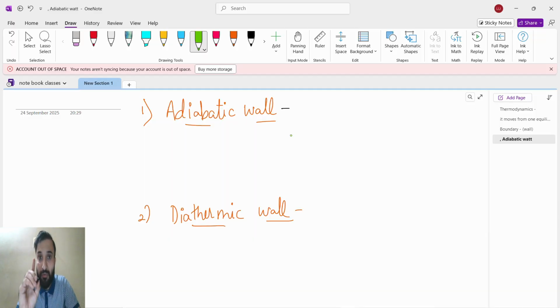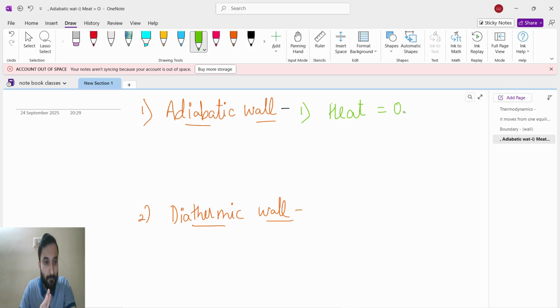Okay, adiabatic wall. Whenever we talk about an adiabatic wall, guys, understand one thing. For an adiabatic wall, heat transfer is zero.